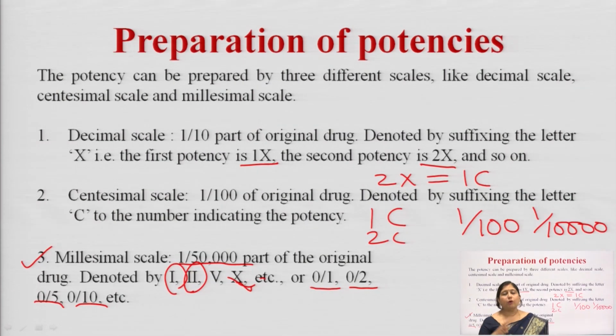Again, this point is very important, because you have to understand that drug dynamization is done either by trituration if it is a solid substance, or succussion, that is diluting it in liquid, if it is a liquid material. The dilution pattern is either the decimal scale, where it is a 1/10 dilution, the centesimal scale, where it is a 100 dilution, or the millisimal scale, where the dilution is 1 by 50,000, and we use the Roman numerals or ratios like 0 by 1, 0 by 2 etc.